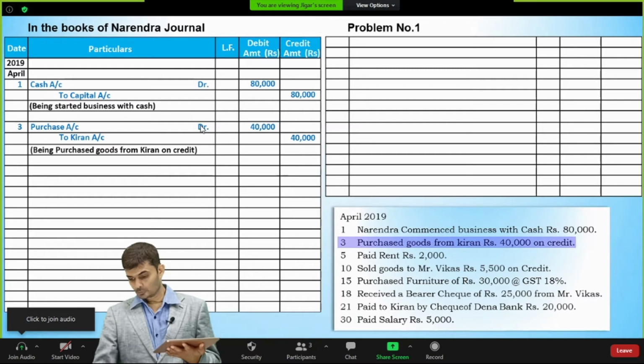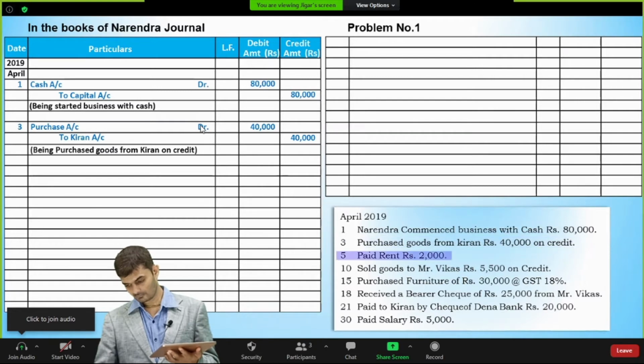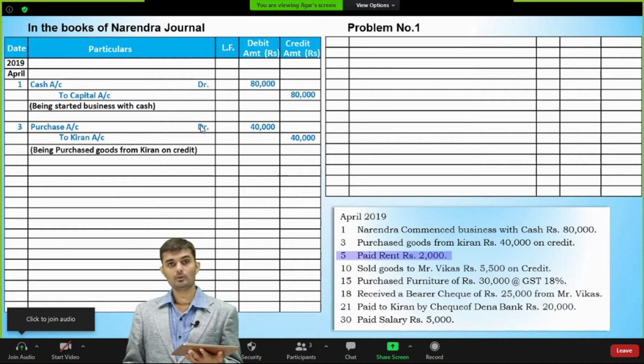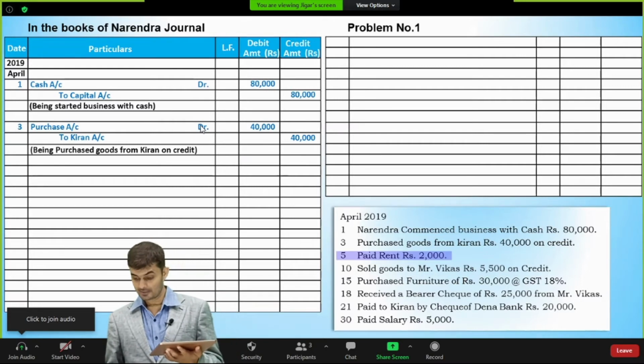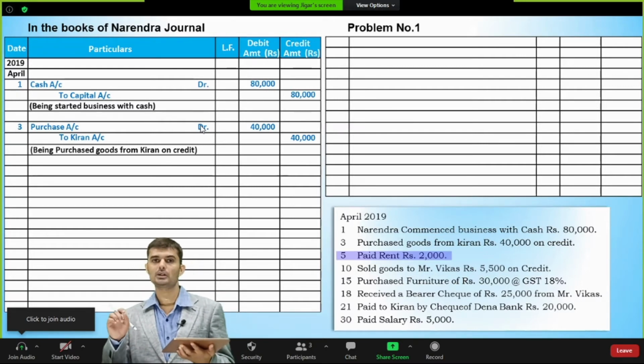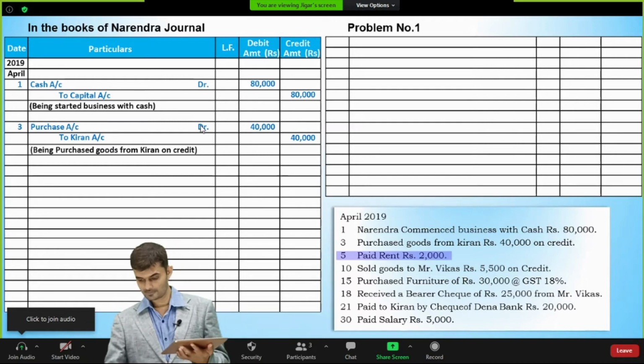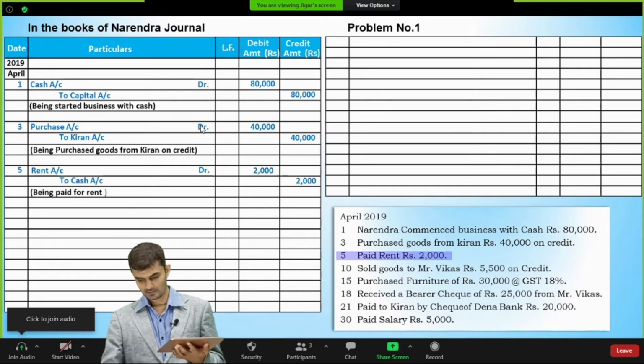Let us move to the next transaction of 5th of April 2019, paid rent of 2,000. Again, rent is a nominal account, that's why it will be debited, and paid rent, that means we are assuming it is paid in cash, so cash will be credited. Cash goes out, right? So rent account debited 2,000 rupees to cash account 2,000, being paid for rent.